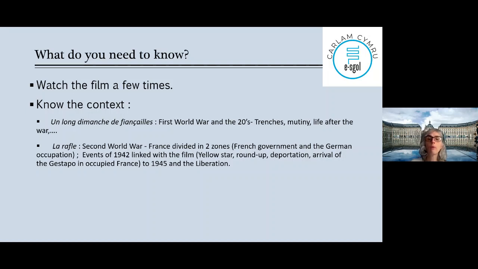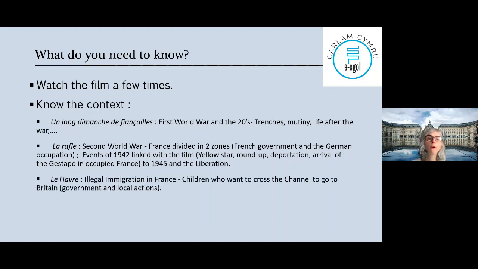So how Yellow Stars, the roundup and deportation, arrival of the Gestapo in occupied France, just know a bit to understand, in fact, the film, okay? Until 1945 and the liberation, when that's the last image of the film. So you just need to know what's happening at the end, why they're there, why are those photos on the wall, not to write about it, but to know the context, to understand the film, okay?